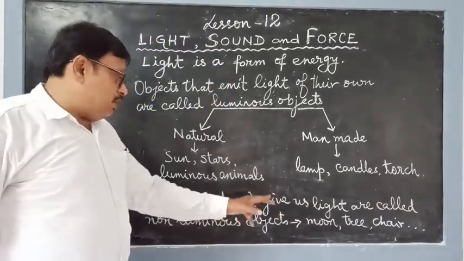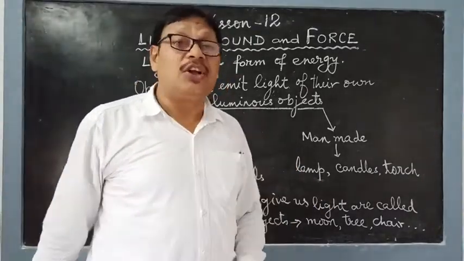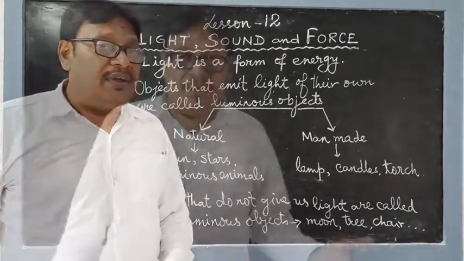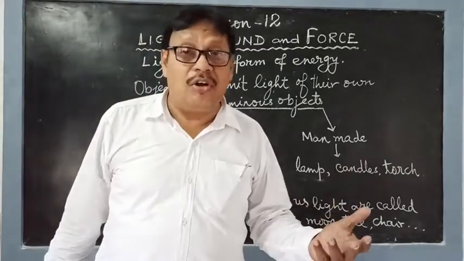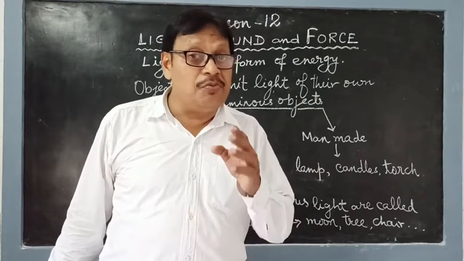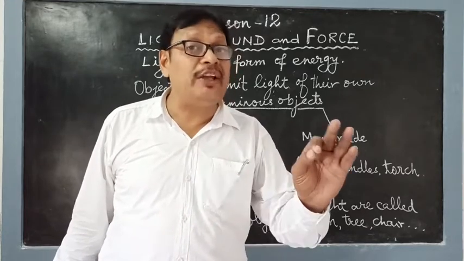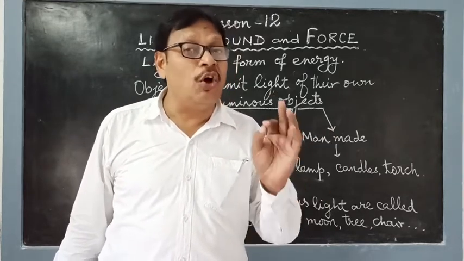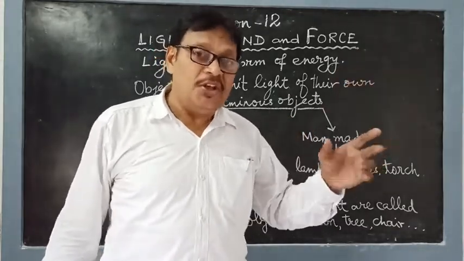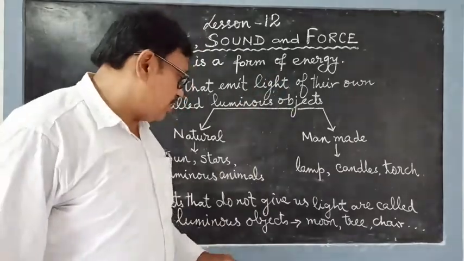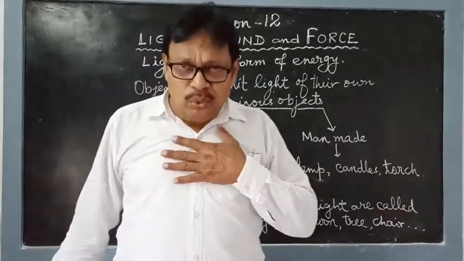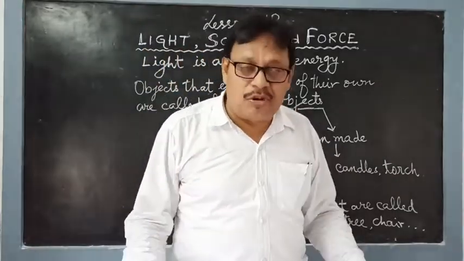The objects that do not give us light are called non-luminous objects. And these may be natural or man-made also. The moon we see at night has no light of its own. It is a non-luminous object. It is just reflecting the light of the sun. So it is a non-luminous object. And tree, chair, table, even we, are all non-luminous objects.